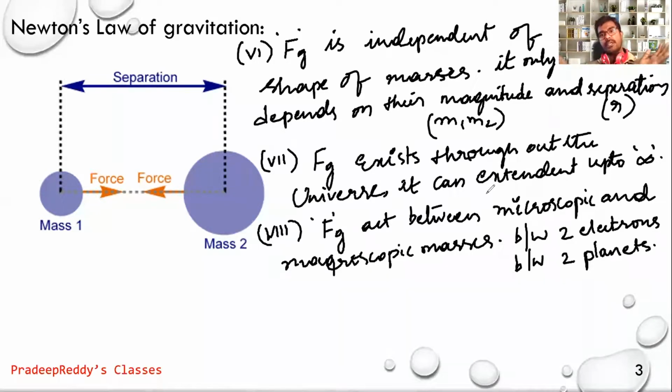It is extended up to infinity. It will be arising between two masses which are of small separation of the order of 10 power minus 15 and large separation up to 10 power 15. The separation between two masses can be varied from a very small value to a very large value. That is number 8.